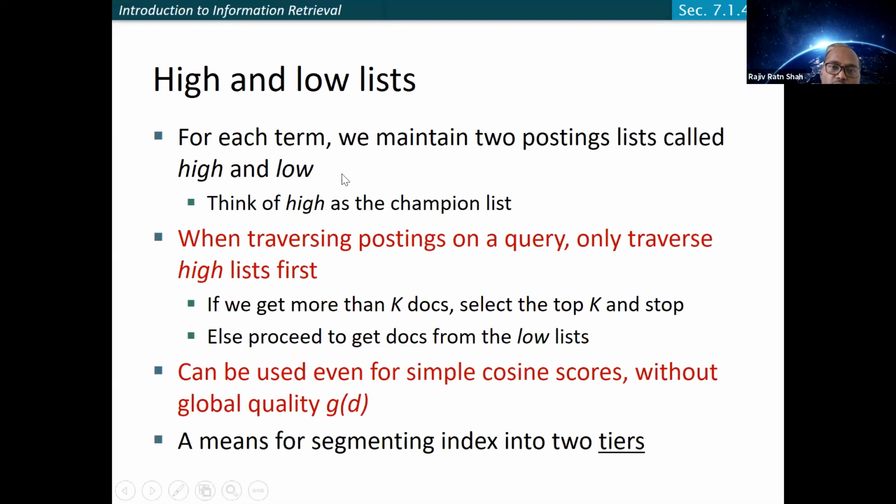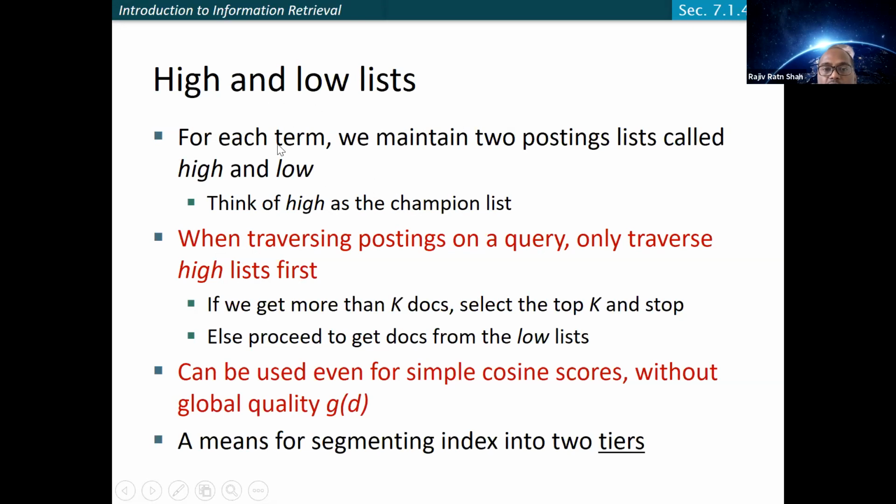In this case, you can think of two tiers: one is high, one is low. The high posting list is basically the champion list, where all the documents have a score above some threshold. That score could be in terms of GD, the quality, or something else, or even idf. So when traversing the postings for a query, the traversal is done with the high list first.